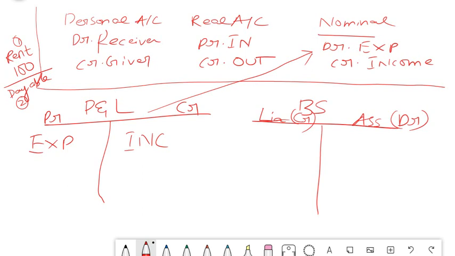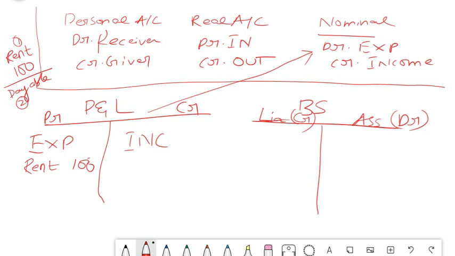We have to put it in your profit and loss debit, because all expenses are debited. So simply you can put rent 100 in your profit and loss account, and the next thing is payable. So payable means what? We have to pay.